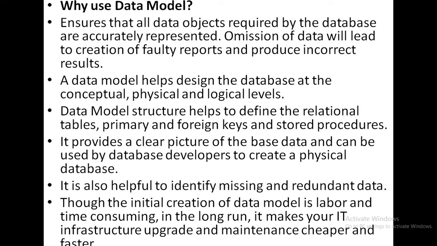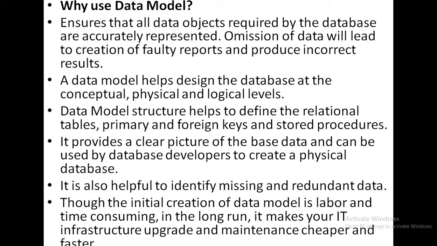So next, why are we using the data model? The data model ensures that all data objects required by the database are accurately represented, and omission of data will lead to creation of faulty reports and produce incorrect results.